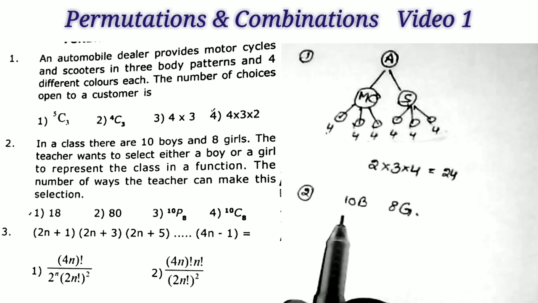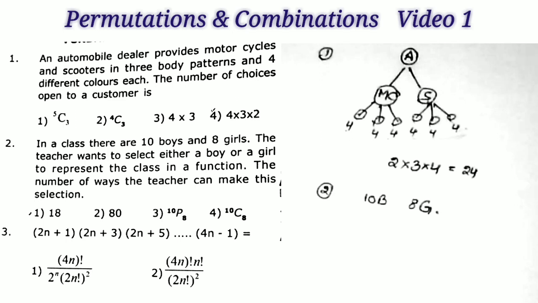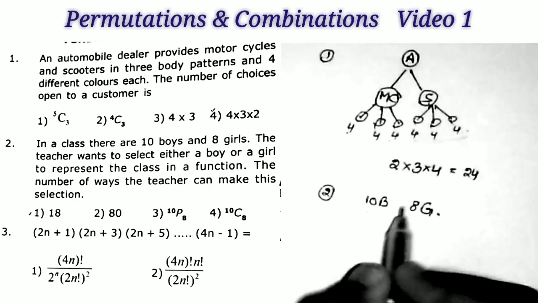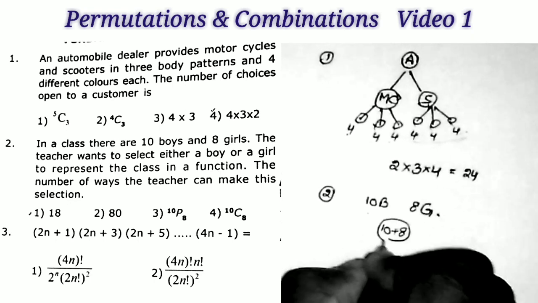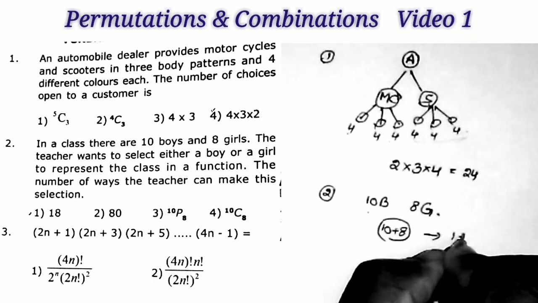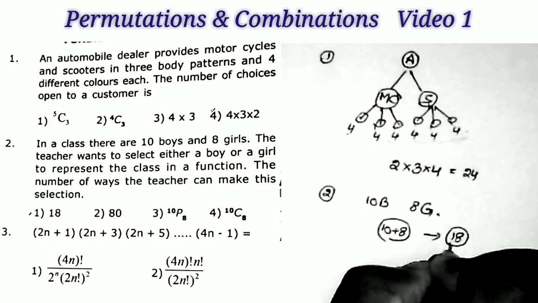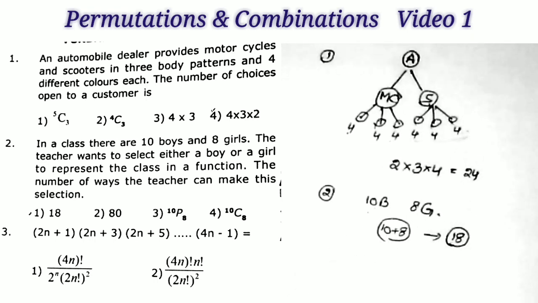In how many ways can the teacher make this selection? Total number of students is equal to 10 plus 8. So the teacher can select any one of them. That is, the selection can be done in 18 ways. 10 plus 8, that is equals to 18.